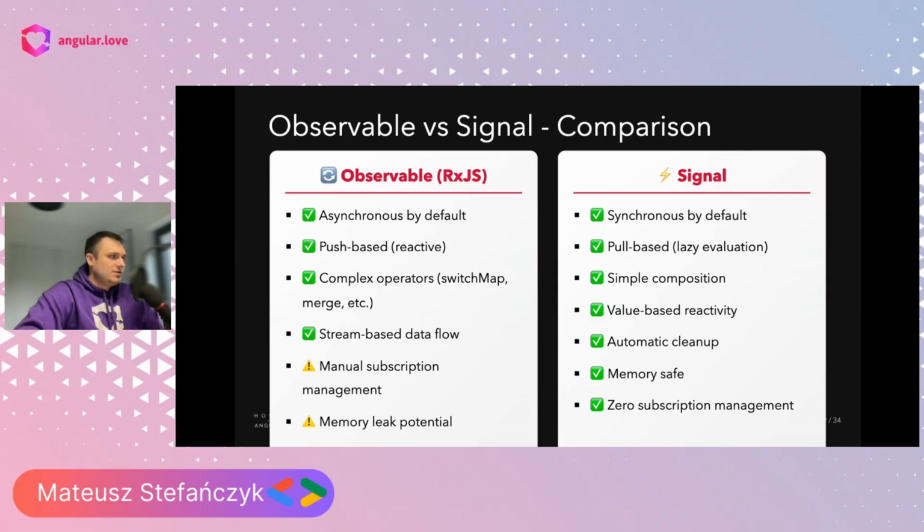Observables are great for stream-based data flows. Signals are great for value-based reactivity. What is the benefit of the signal is that they automatically clean up, they are memory safe, and we don't need any kind of subscription management. Subscription management in RxJS also was something pretty tough, especially at the very beginning and in some old applications. If an application is old enough, and we take a look at the source code, we can see probably multiple patterns to manage the subscription. So it shows it wasn't that simple from the very beginning.